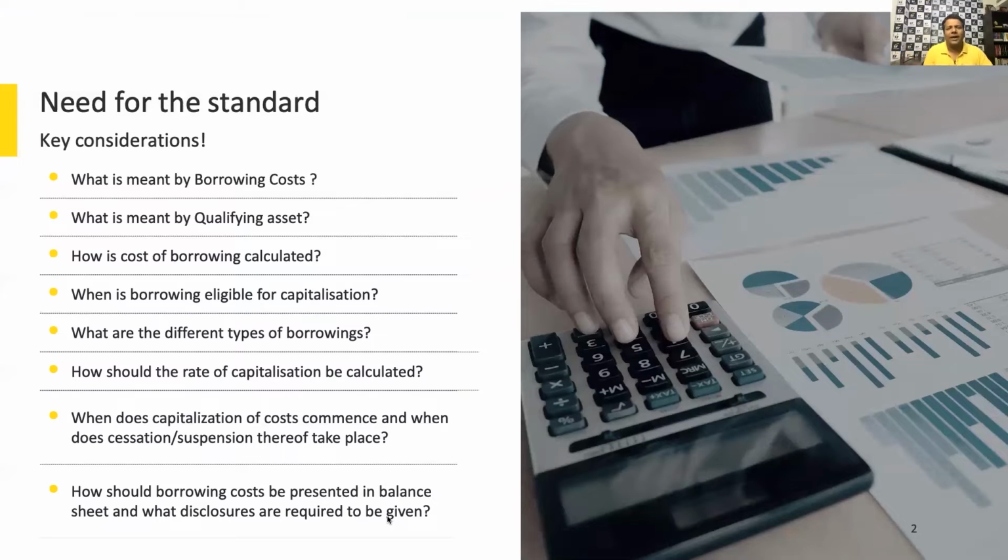If you do not have capital work in progress in your balance sheet, then essentially whatever interest cost you incur, all of that is charged to profit and loss account as a period cost, immediately expensed when incurred.